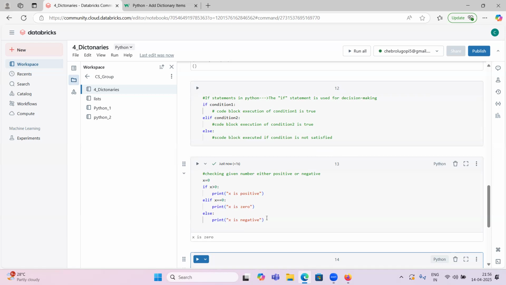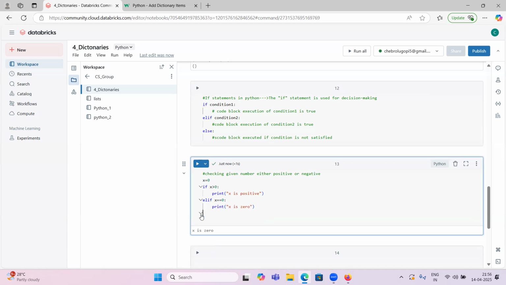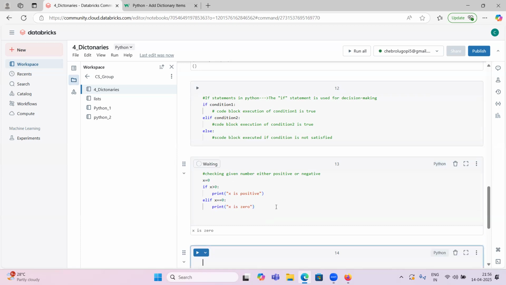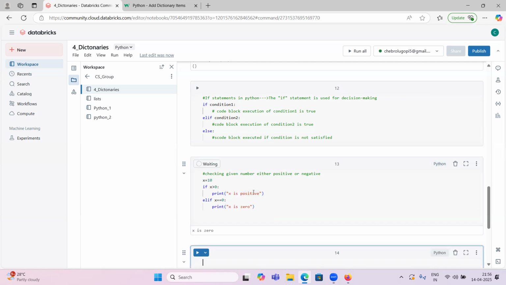So what if I don't have any else block? Here I will remove this one. Okay, Control X. So if X is 0, no problem, I print X is 0. If I give X equal to 10, 10 is greater than 0, so yes, it will print X is positive.